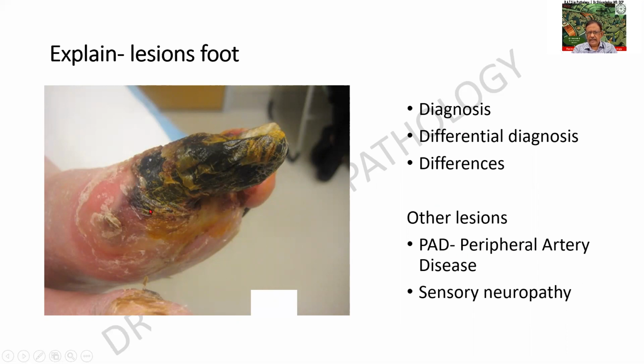The other lesions in the foot can be peripheral artery disease. In peripheral artery disease, narrowing can be there, leading to necrosis, or there can be a sensory neuropathy. And the patient will not have any sensation at all. He will get repeatedly traumatized by means of pricks, etc. There can be ulcers at the foot. Also, there can be auto-amputation of the digits, which can happen because of traumatization.